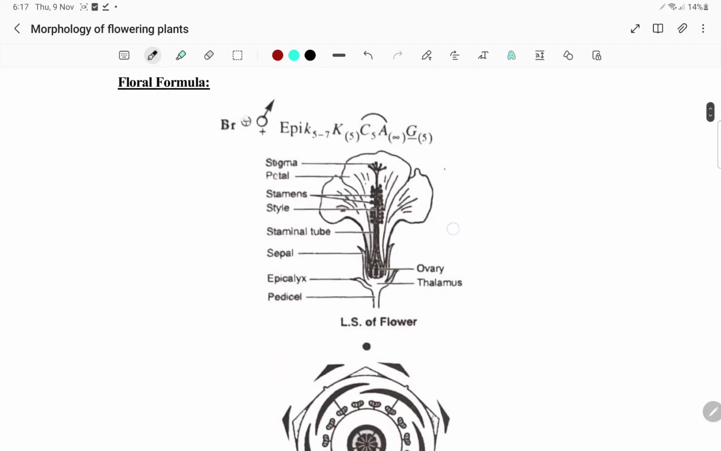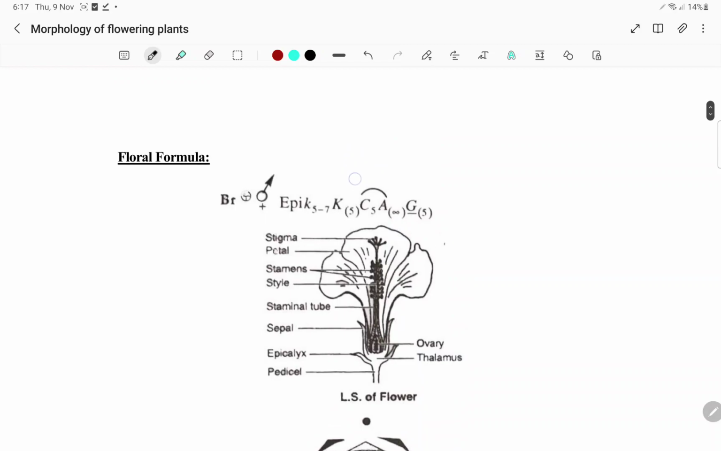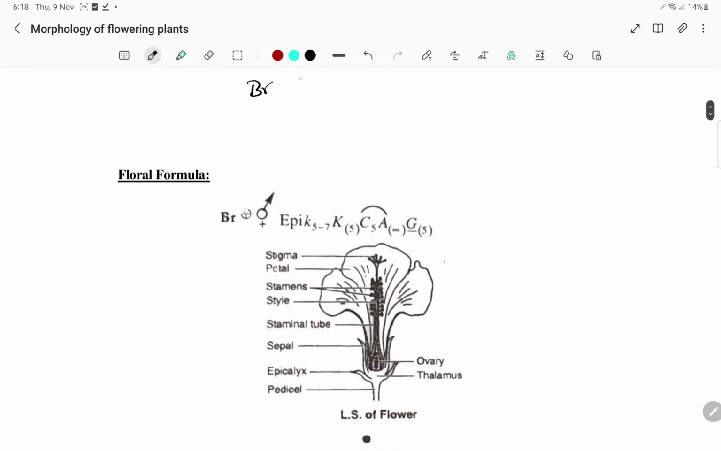This is the floral formula. So you will have bracteate and bisexual, actinomorphic, bisexual. Epicalyx is 5 to 7. Calyx is 5, which is fused. Corolla is 5, which is not fused. Androecium is infinity, which is epipetalous, and gynoecium we have superior ovary and 5 carpels which are fused, syncarpous.